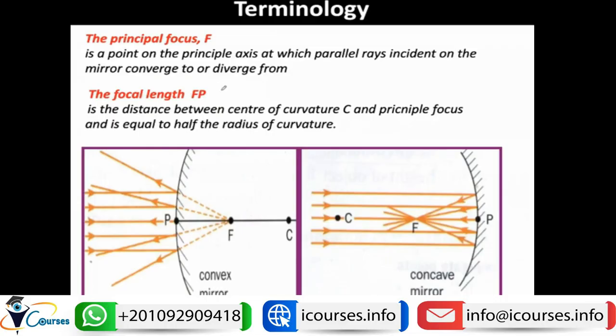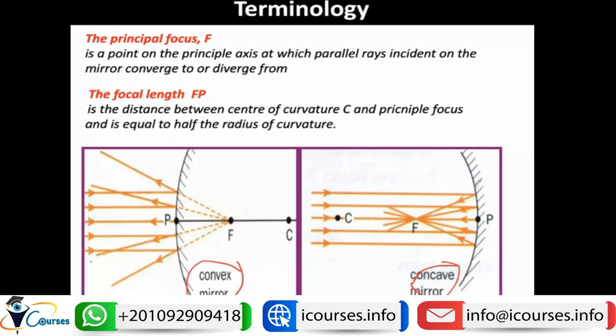Then we have another important point that is called the principal focus. Focus of everything, meaning that it is the point at which the parallel rays will come to after reflection or refraction by a surface. Meaning that if we have a concave mirror like here, and there are some parallel lines that will hit this reflecting surface, the reflecting surface will make the light rays converge in the case of a concave mirror, or diverge in the case of a convex mirror.